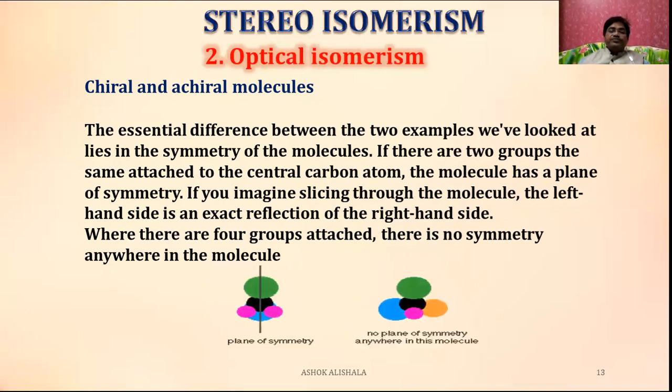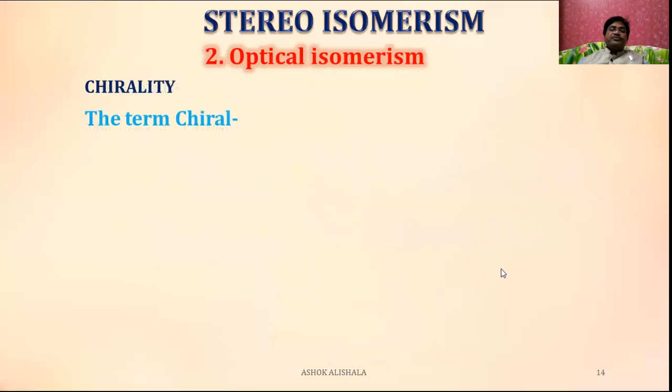You can observe, suppose you imagine a plane bisecting the molecule into two halves. When two groups are the same, then it is similar to this one. That means these two halves are identical. Whereas here it is not possible. Why? Because this group and this group are different. Therefore, it is not possible to cut it into two equal halves, and that's why it has no plane of symmetry. Here it has a plane of symmetry.